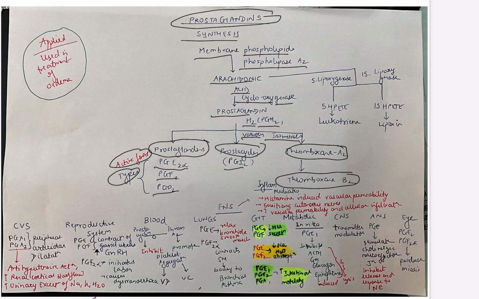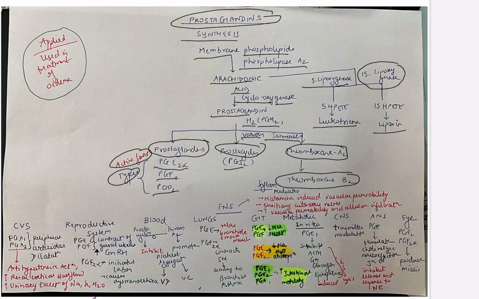Arachidonic acid is also converted into two other hormones. First, in the presence of an enzyme 5-lipoxygenase, it is converted to leukotriene. And in the presence of 15-lipoxygenase, it is converted into lipoxin.